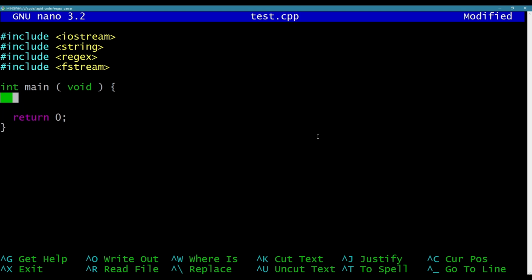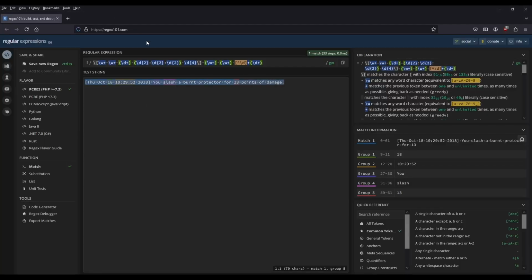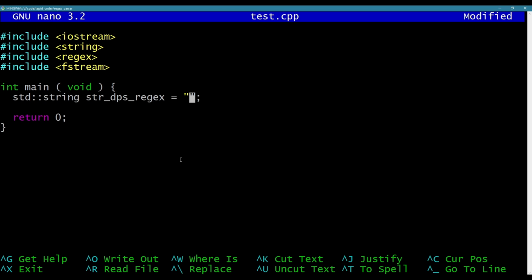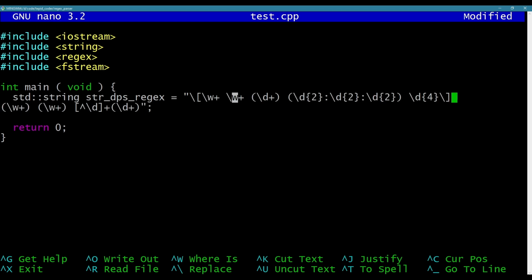Alright, so let's get started here. First thing I want to do, let's make a regular expression string. I'm going to call it DPS regex. It's a thing from the site that I just used. Copy this regular expression and paste that in. But in order to do that, I need to use a raw string, since it only has one escape for each. I'm going to use a # for my delimiter and end the string with that.